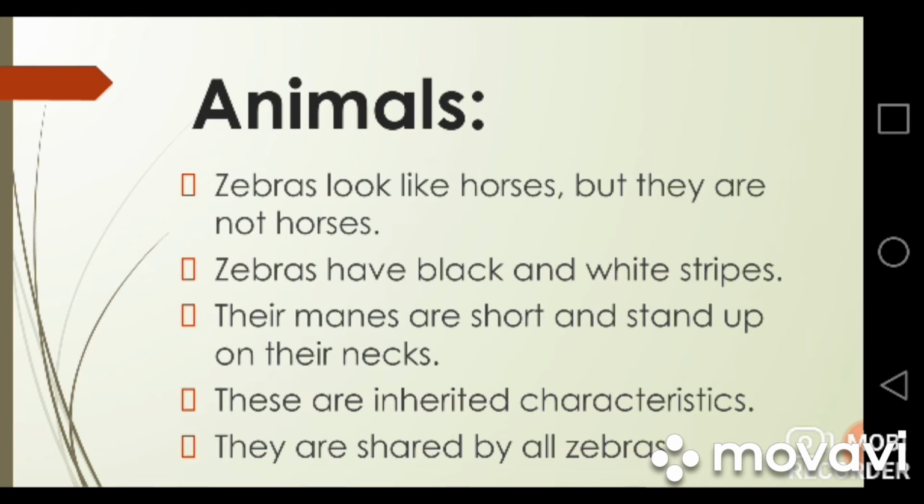And you can see a zebra has short manes on its neck. It means there is short hair that stands erect on their neck, and this quality is also an inherited quality. It means zebras have two inherited qualities. First, they have black and white stripes, and secondly, they have short manes that stand up on their necks, and they make them different from the horses.